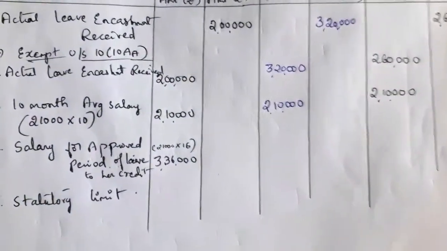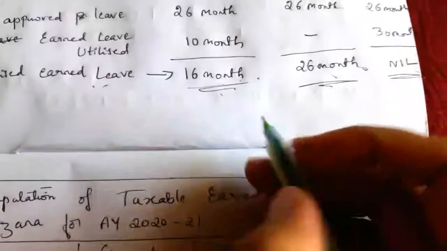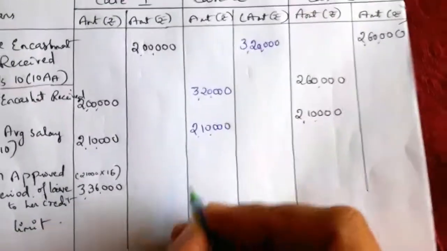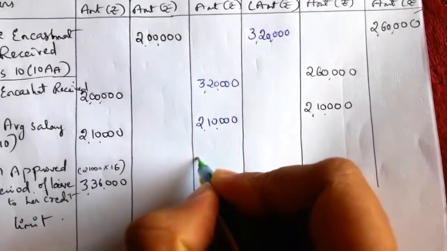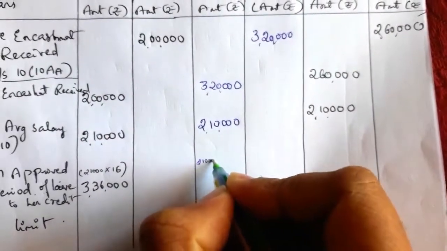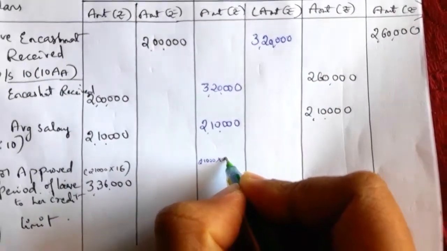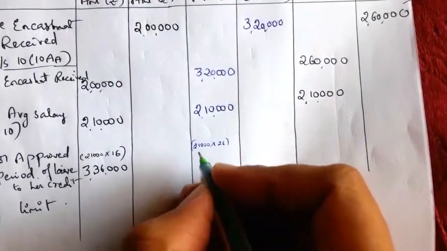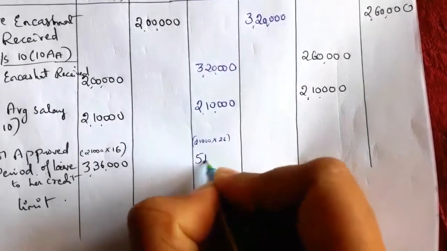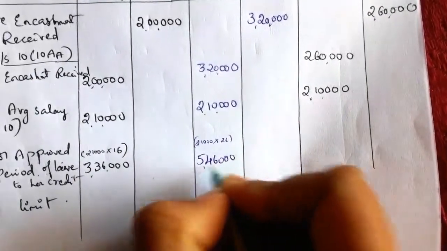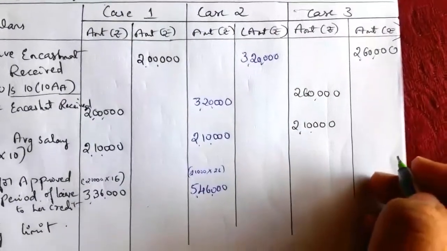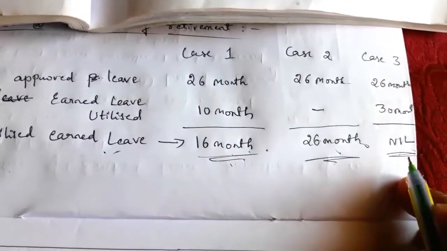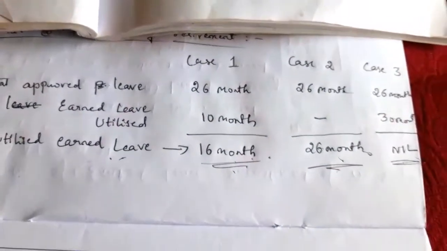Next, second case: the unutilized earned leave to her credit is 26 months. So 21,000 into 26 is equal to 5,46,000. For the third case, there is no approved earned leave to her credit, unutilized, so it is nil.